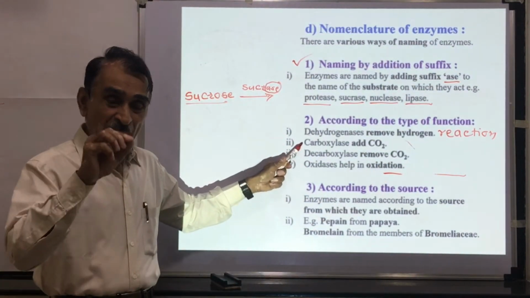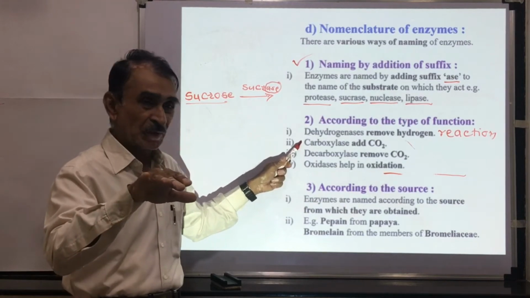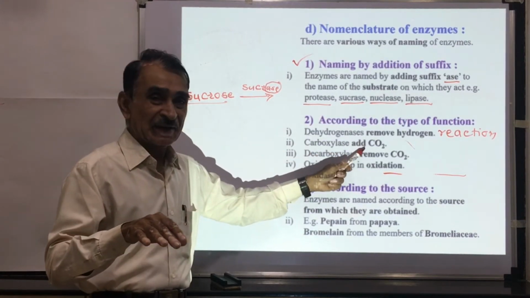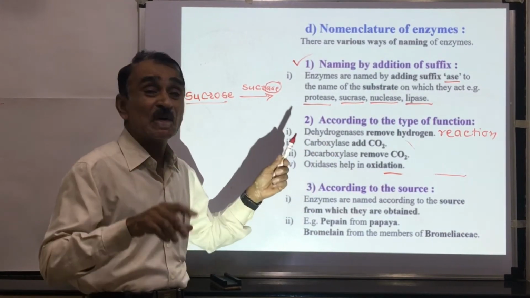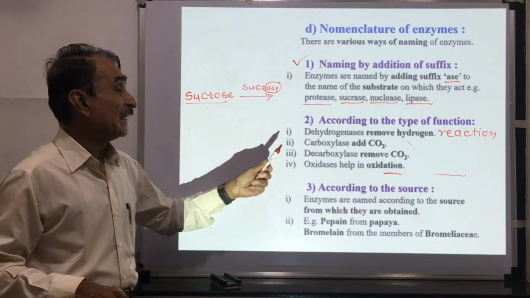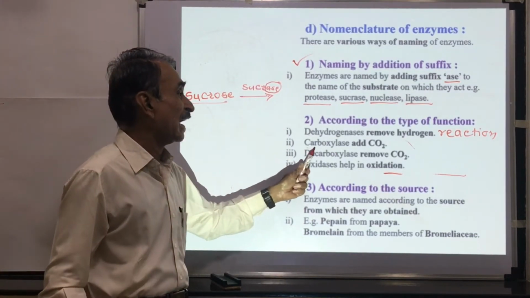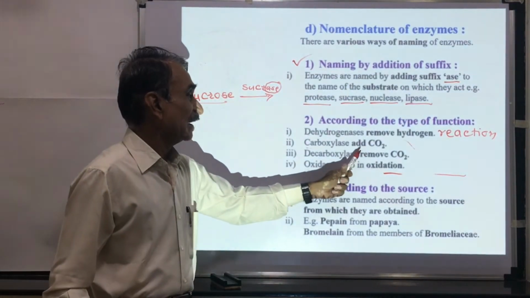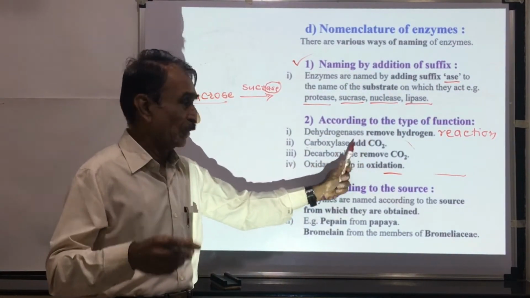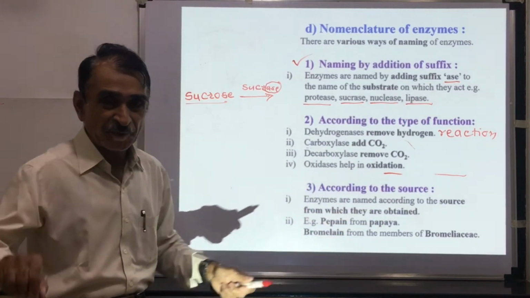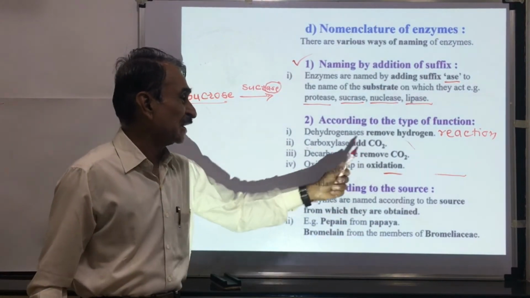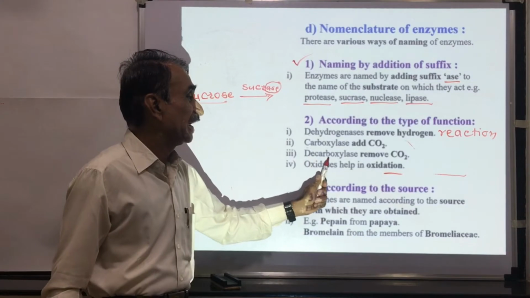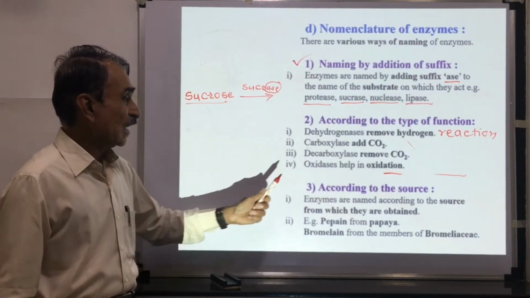Carboxylases, carboxylation means addition of CO2. When CO2 is added, this reaction is called carboxylation reaction, and these reactions are catalyzed by carboxylase enzyme. Decarboxylation means removal of CO2, so this reaction is catalyzed by decarboxylases.